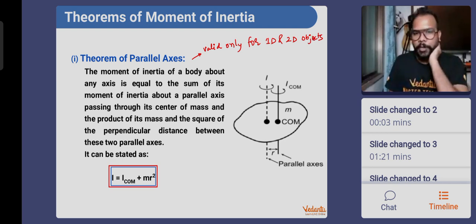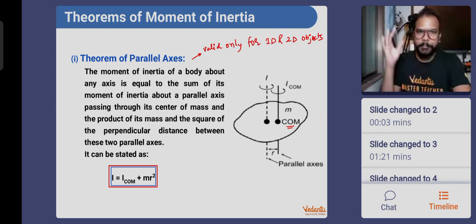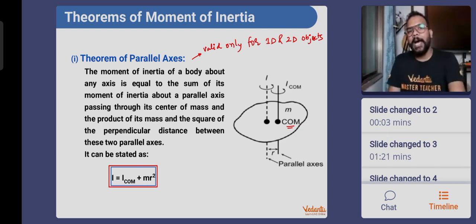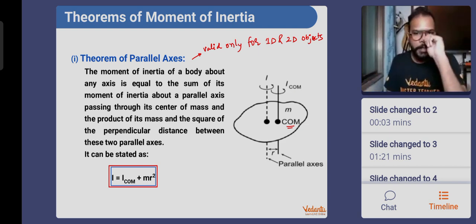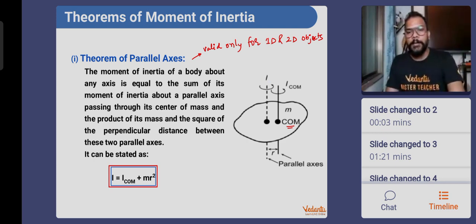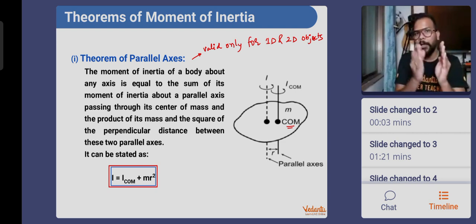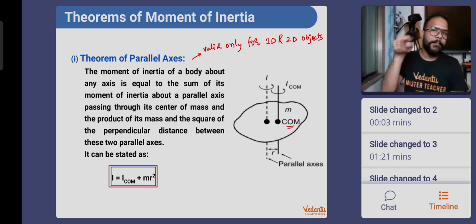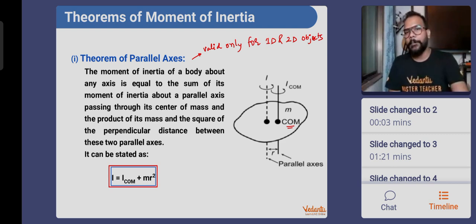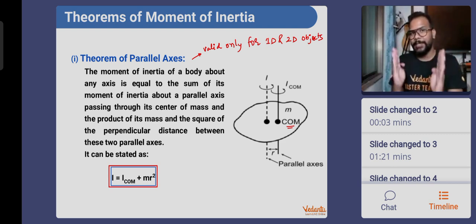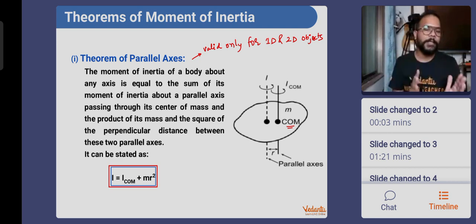So here you have a two-dimensional object. It could be a ring, a disc, a plate, or a rectangular plate, and one of the axes is passing through the center of mass. This is a compulsory, necessary condition. One of the axes must pass through the center of mass, and the moment of inertia about that axis is I_COM, which should be either known to you or the one that you want to find out. Maybe I_COM is known, and now you are interested in finding the moment of inertia I about the dotted axis, which is shifted parallel to the original axis of rotation. The two axes in the diagram are parallel to each other, and the gap between them is r, with one of them passing through the center of mass. That's why it is called the theorem of parallel axis.